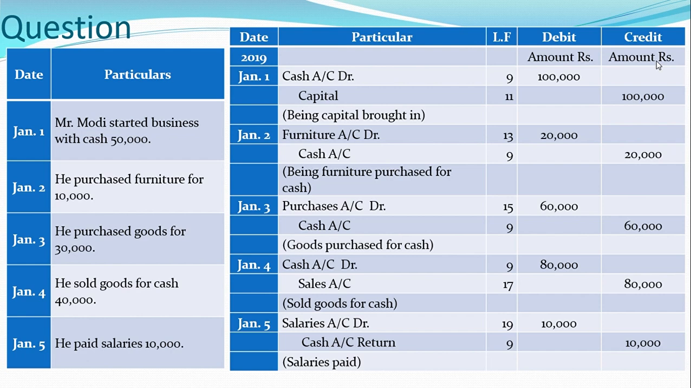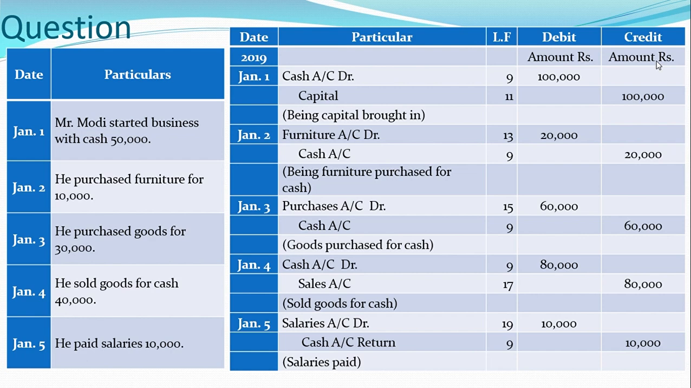When we talk about sold goods for cash, goods are going out, so sales account is credited, and against cash, cash is coming in the firm, so therefore the real account rule will apply. It would be cash account debit to sales account.